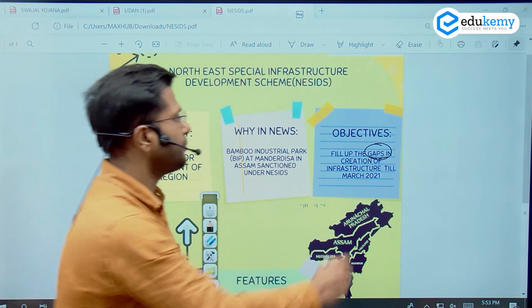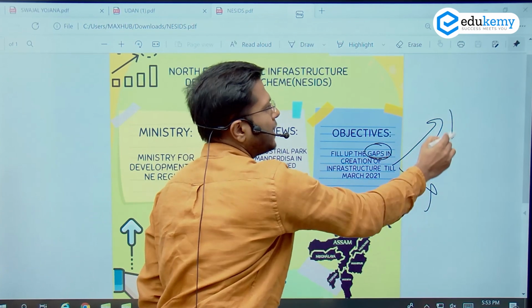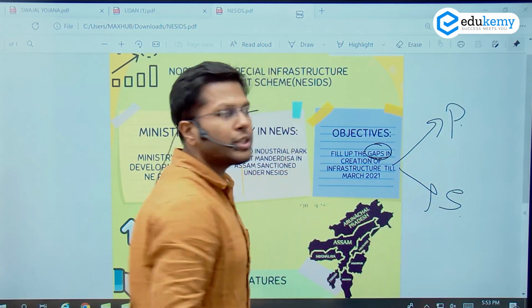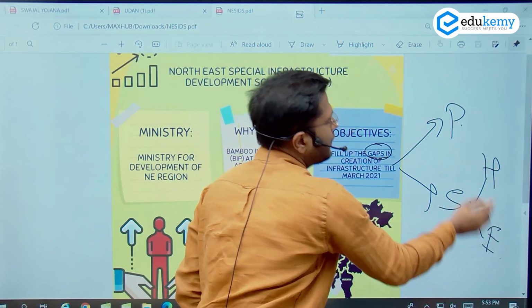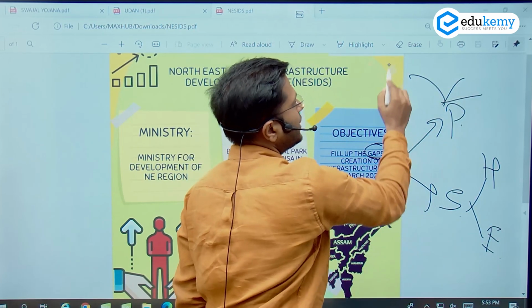Two types of infrastructure. One is the physical infrastructure, and the second one is the social infrastructure. So social infrastructure includes institutions like health institutions, education institutions. Physical infrastructure could include drinking water.